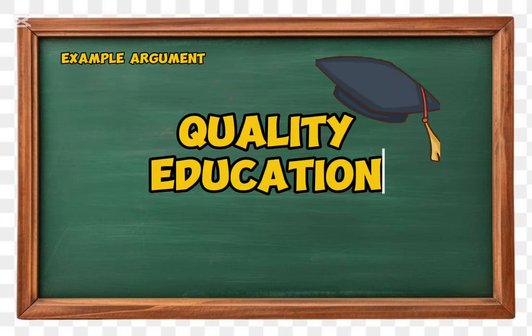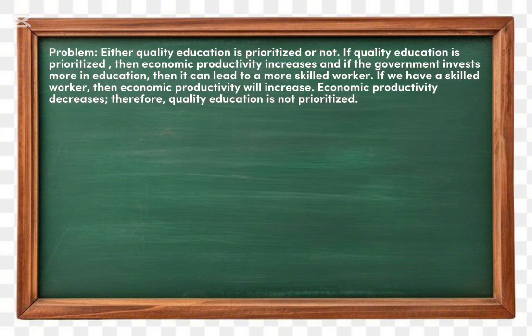The second sustainable development goal that we're going to prove is an example argument in quality education. So now, let's read the problem. Either quality education is prioritized or not. If quality education is prioritized, then economic productivity increases.